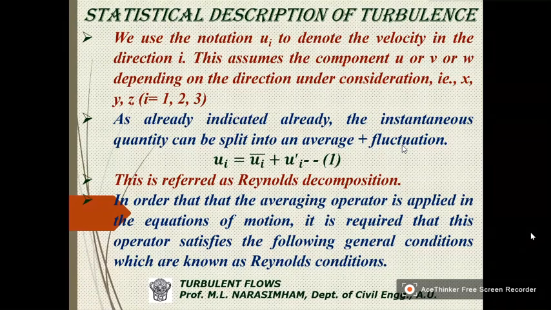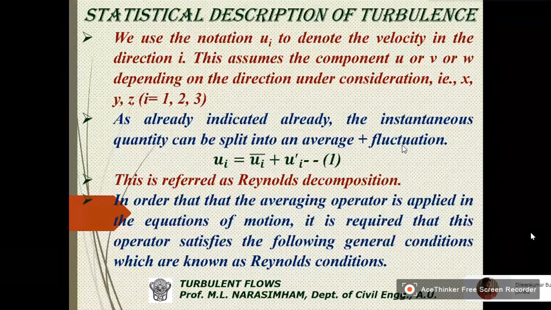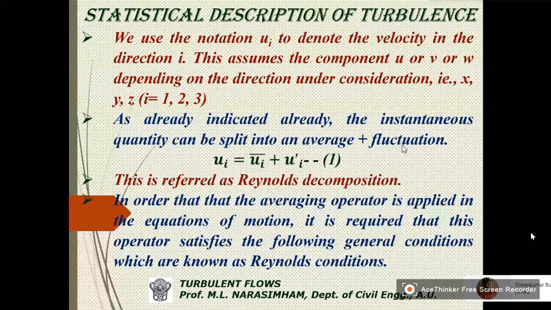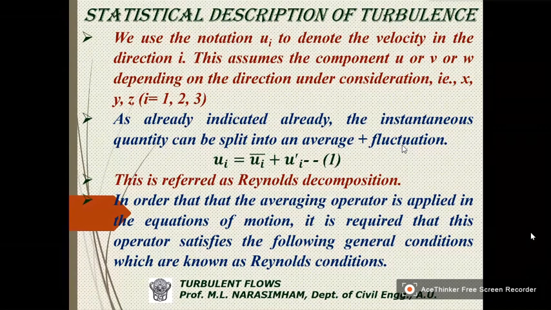That is conventional w. Now, this ui comprises again two parts. One is the mean value and the other is a fluctuating component. So if we say ui is the velocity, it can be written as the sum of ui bar plus ui prime. So this is what we call decomposition.